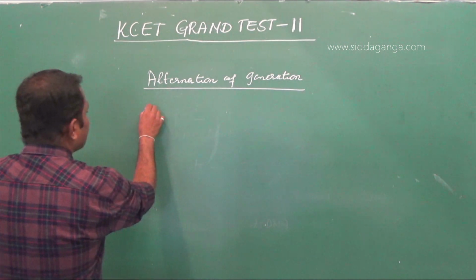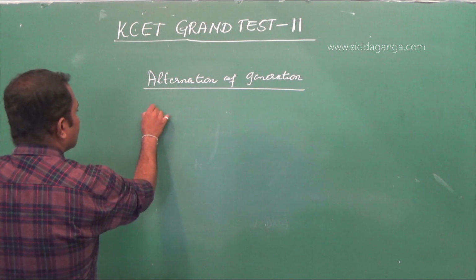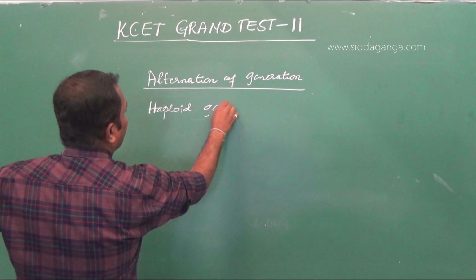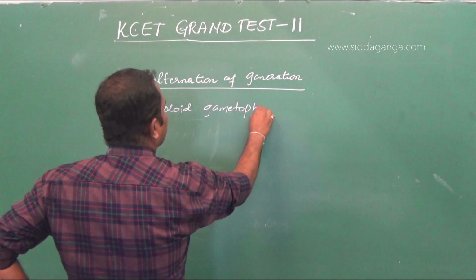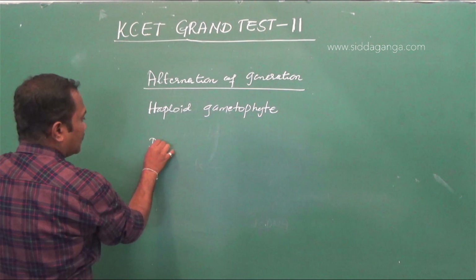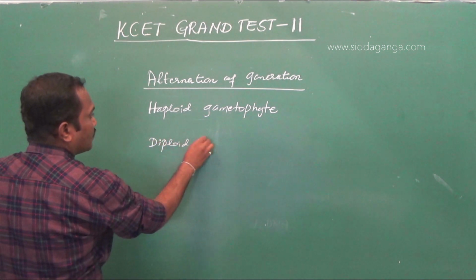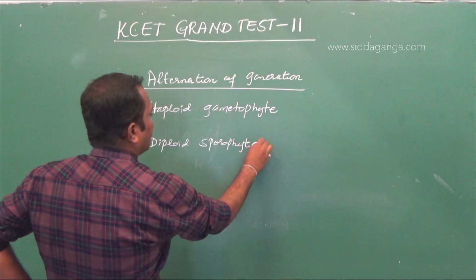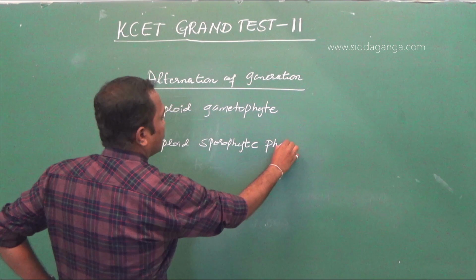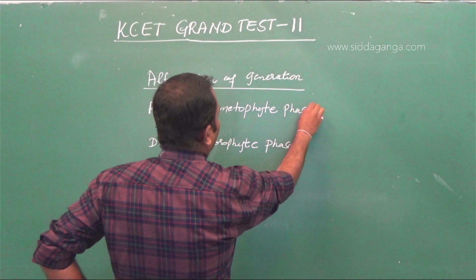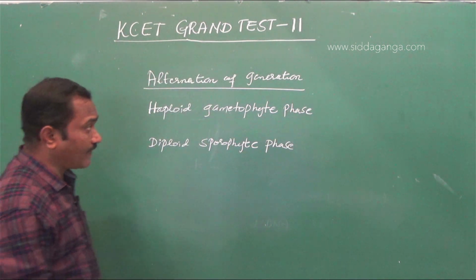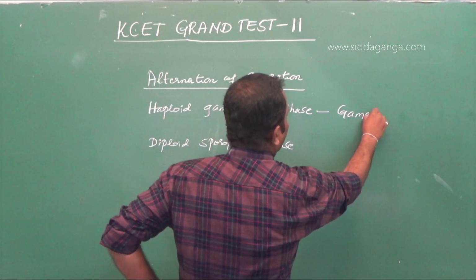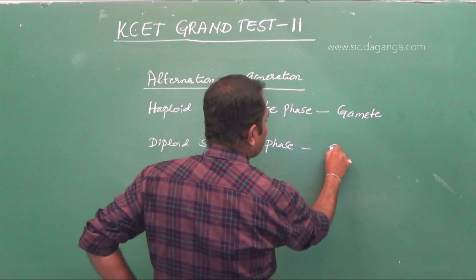So these plants exhibit two stages in their life cycle: the haploid gametophytic stage and the diploid sporophytic phase. The gametophyte produces gametes and the sporophyte produces spores.